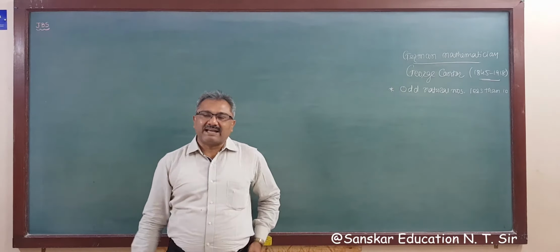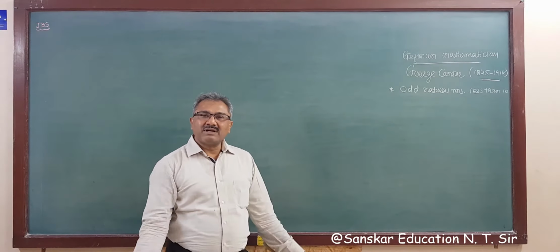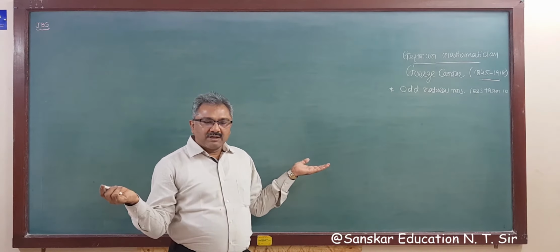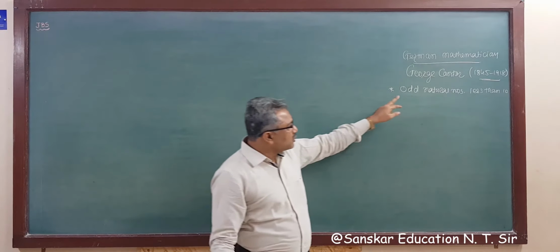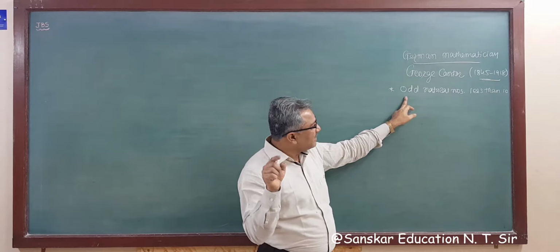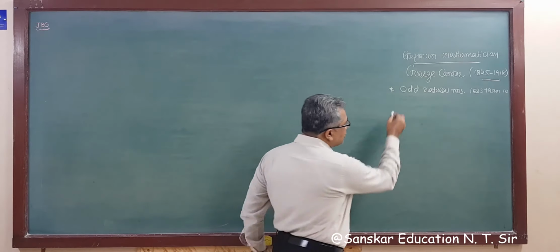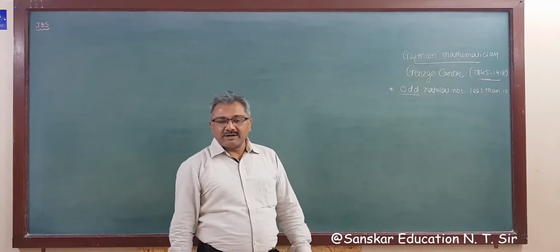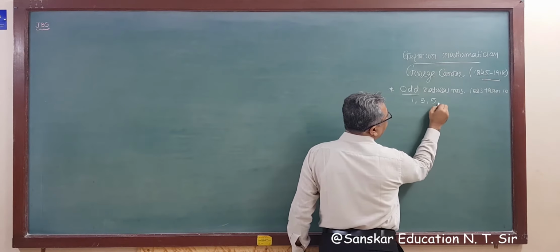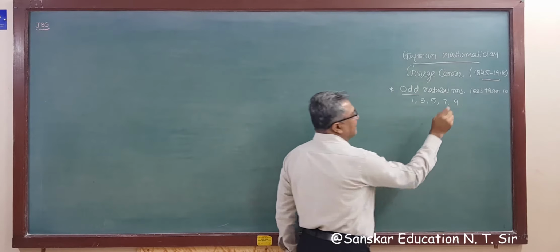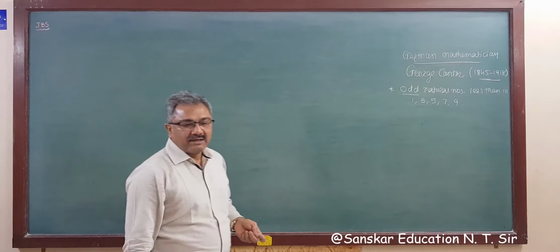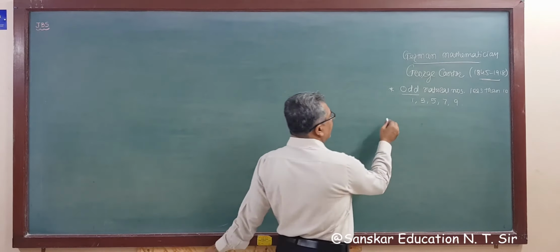Natural numbers less than 10 means numbers 1 to 9, because for natural numbers 0 is not included, and it is also given odd. So 1, 3, 5, 7 and 9 are the set of odd natural numbers which are less than 10. Suppose we say rivers of India.